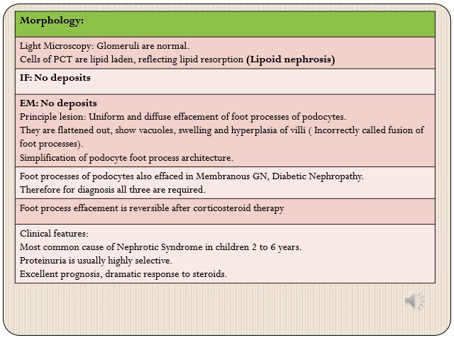Foot process effacement is reversible after corticosteroid therapy. This we had discussed earlier also, that these patients show very good response to steroids. Clinical features: this is the most common cause of nephrotic syndrome in children 2 to 6 years of age. Proteinuria is usually of highly selective type. Highly selective proteinuria is where only low molecular weight proteins, for example albumin, are excreted in urine. Prognosis is excellent in these patients, and there is dramatic response to steroids.